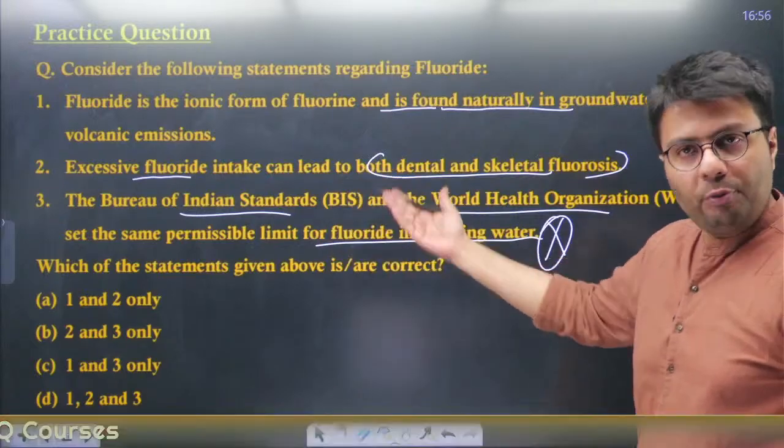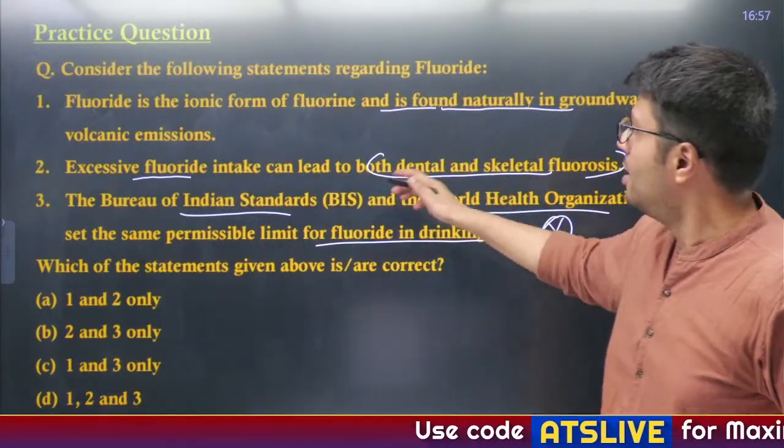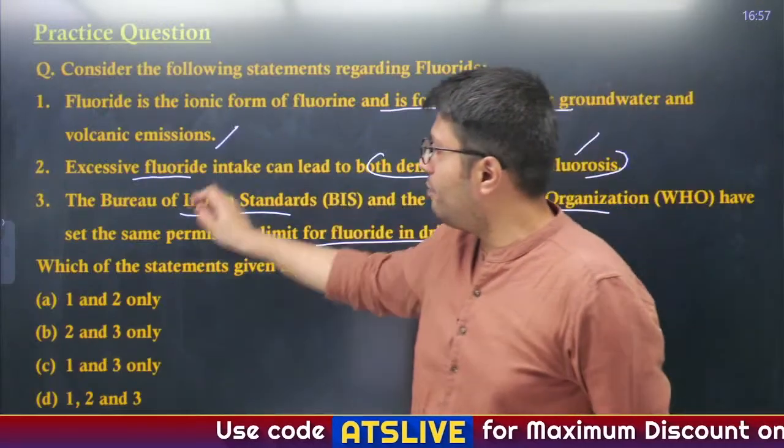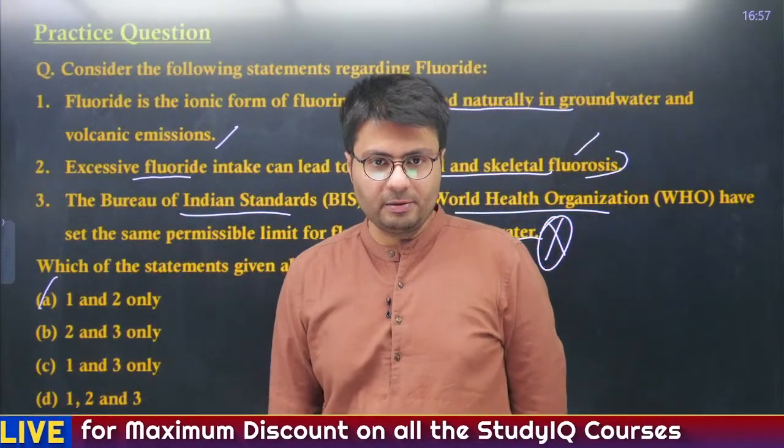BIS has 1 to 1.5 milligram, WHO says 1.5 milligram. So these are indeed different levels. First and second are correct. So therefore, option A is the right answer to this question. All of you this time have gotten it correct.